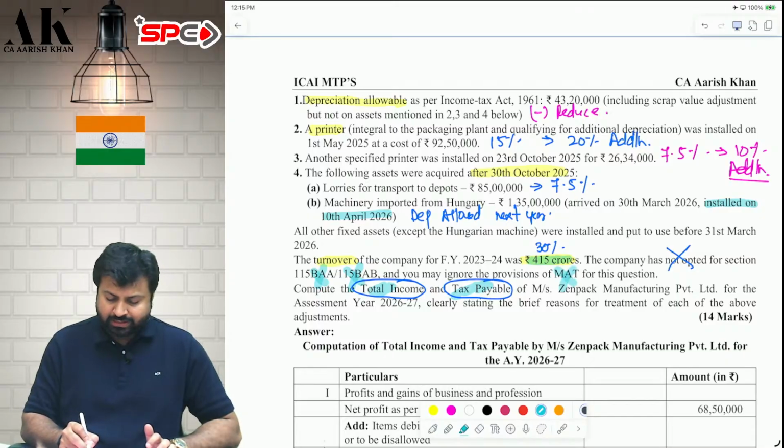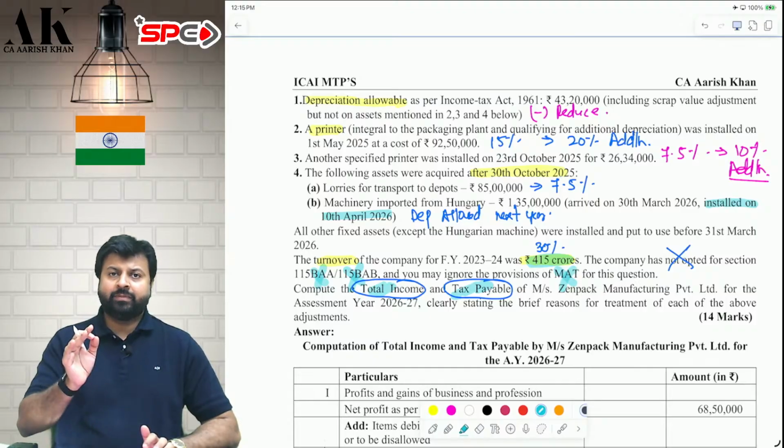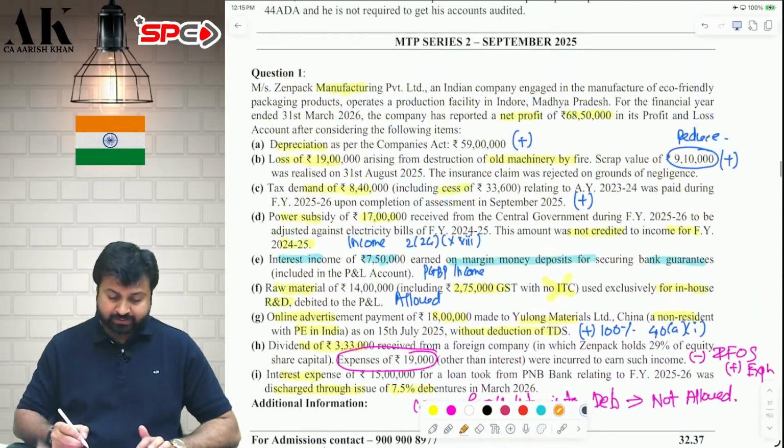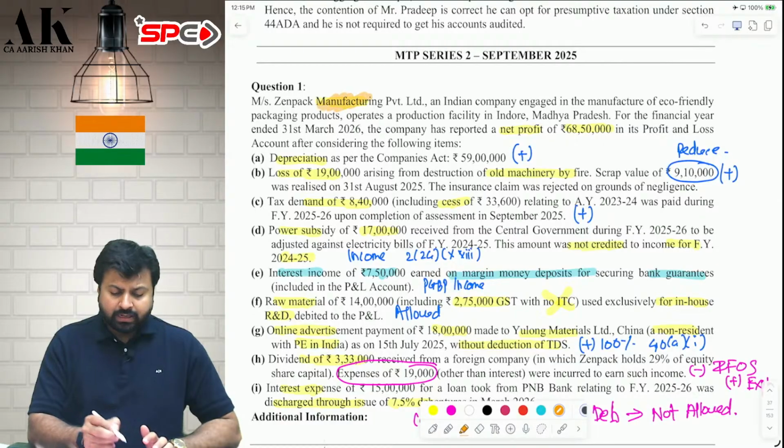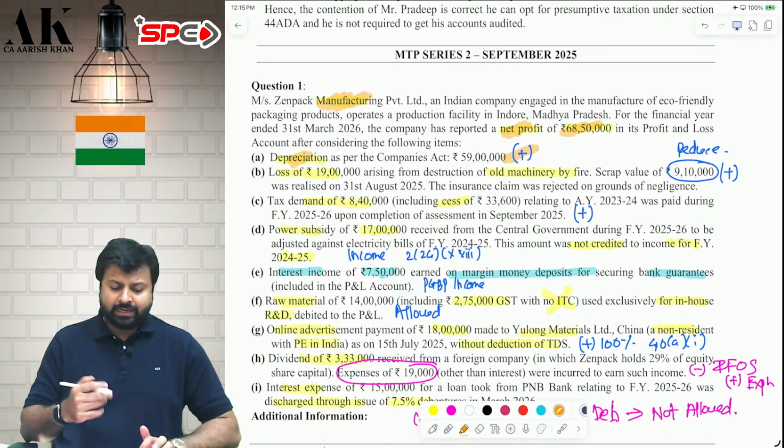The turnover of last year is 450 crore. Therefore, the tax rate will be 30%. Okay, now let's start with the discussion. Assessee is a manufacturing company. Net profit is 68 lakh 50,000. Depreciation as per the Companies Act is 59 lakhs, that you will add back.